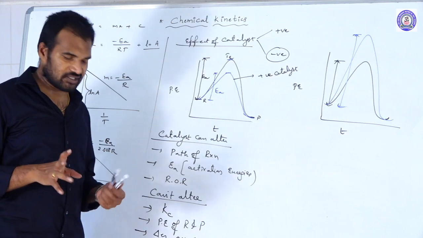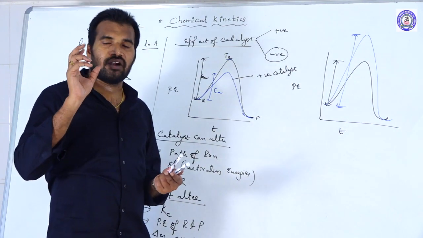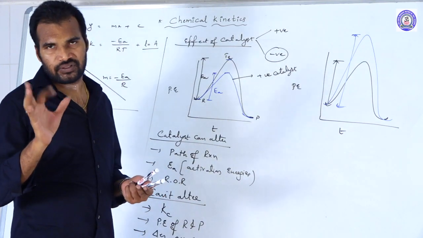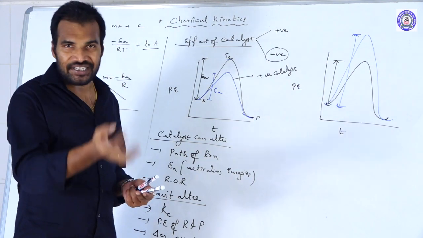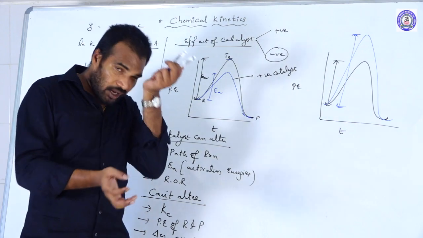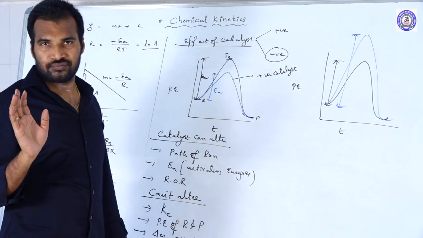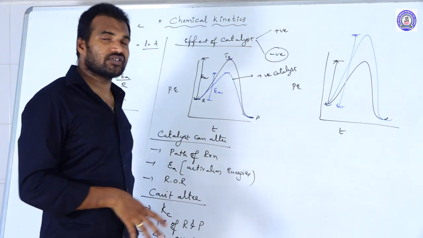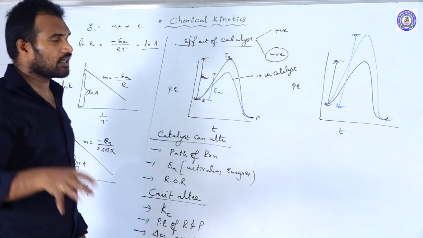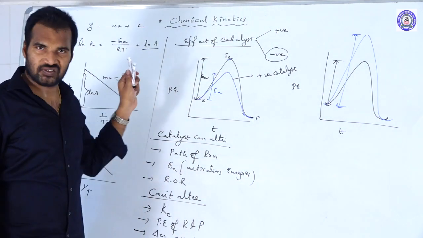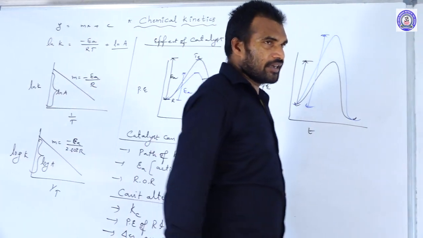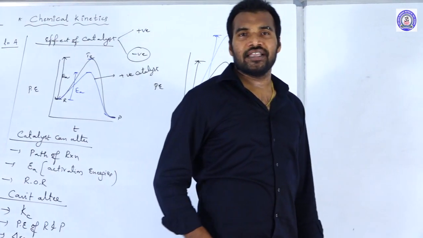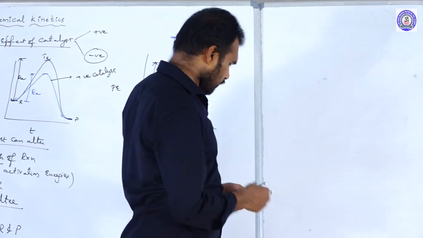Till now we discussed the types of reactions based upon the rate of the reaction, what the rate of the reaction is, what the rate law is, what the rate constant is, the characteristic features of the rate constant, and the factors on which the rate of the reaction depends. Next, let us move to the next segment, that is molecularity and order.